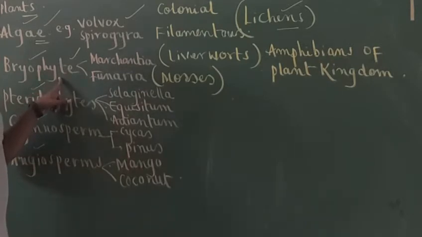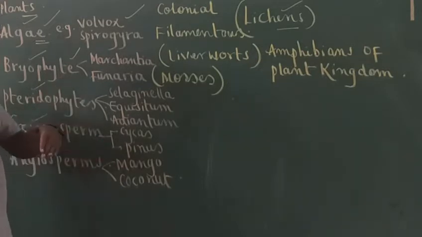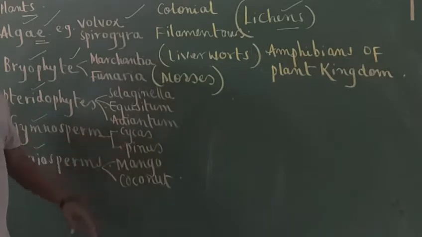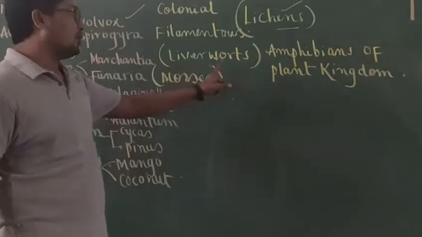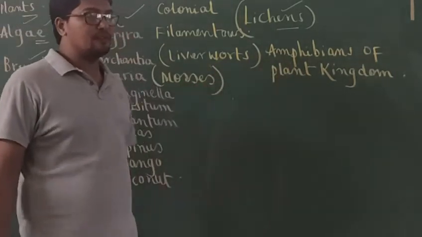For reproduction, water is essential for bryophytes. They can survive on land, but they cannot reproduce without water. That's why bryophytes are popularly known as amphibians of the plant kingdom.